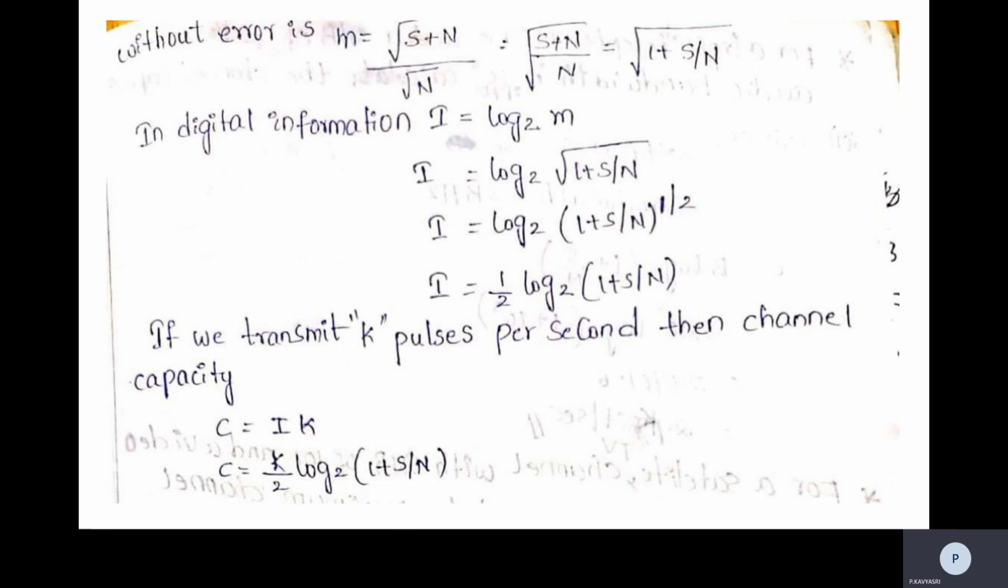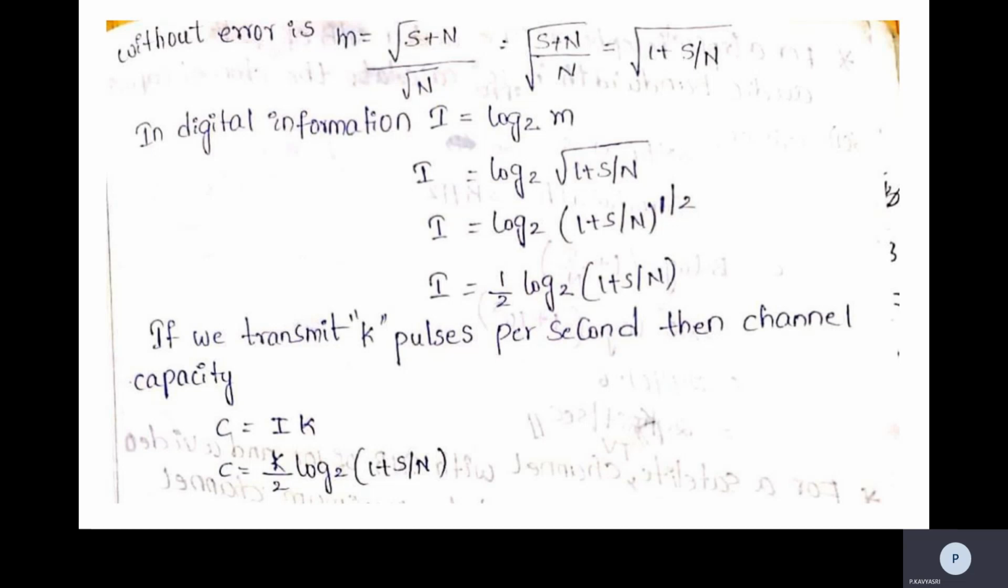So in digital information, we can say information is equal to log 2 of M. Here we have the M value square root of 1 plus S by N, so I'm just substituting that value here. So I is equal to log 2 of square root of 1 plus S by N. Then by removing the root, we can write it as a half power. So I is equal to log 2 of 1 plus S by N whole power 1 by 2, and that 1 by 2 can be written before the log. So I is equal to half log 2 1 plus S by N.